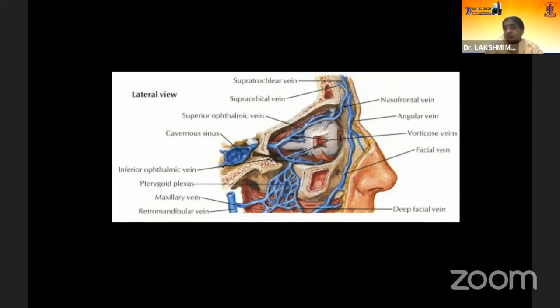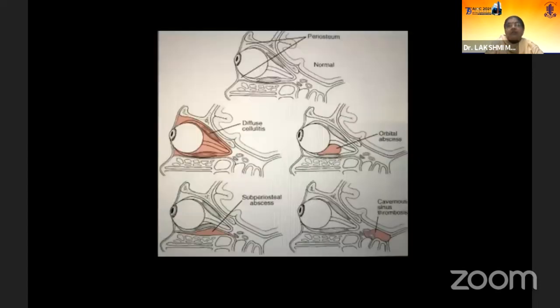Unfortunately, it was all due to mucor, but still the positive aspect of this is that in most of the towns and cities in India, every one of us has started working with the ENT surgeons. We are going to have a lot of rapport, and this anatomy is very pertinent to help them. So what is the main purpose of this? To conserve the vision. I don't think we can afford to lose any eye due to orbital cellulitis.